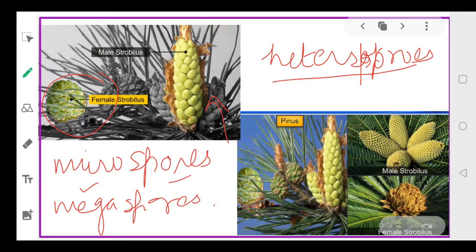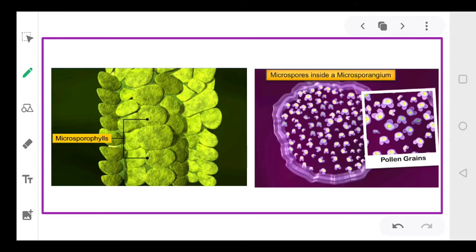they could be present on the same plant. As in case of pinus, both the structures are present on the same plant, and they could be present on different plants also, as in case of cycas. So in case of cycas, microspores and megaspores are present on different plants, while in case of pinus, both these strobili are present on the same plant.